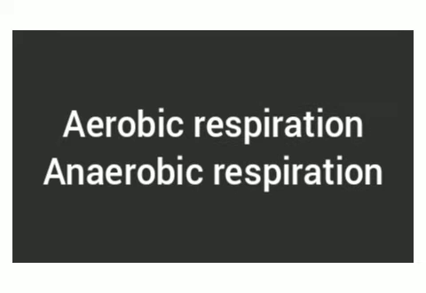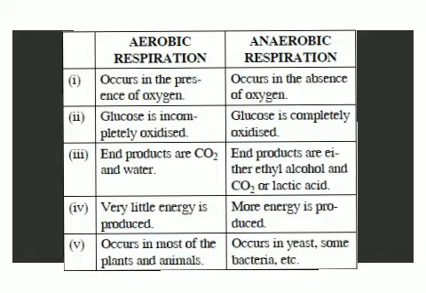Types of respiration. On the basis of the presence or absence of oxygen, respiration is classified into two types. They are aerobic respiration and anaerobic respiration. What is aerobic respiration? When the breakdown of glucose occurs with the use of oxygen, it is called aerobic respiration. During aerobic respiration, glucose is completely broken down into carbon dioxide and water and energy is released. Aerobic respiration takes place in mitochondria. It is an organelle found in the cell.